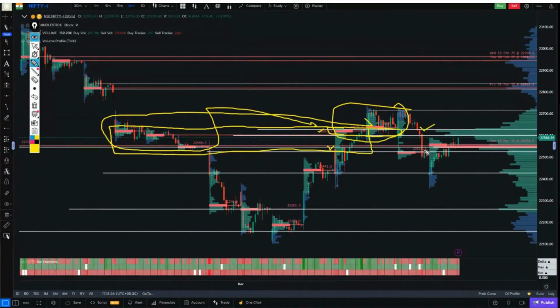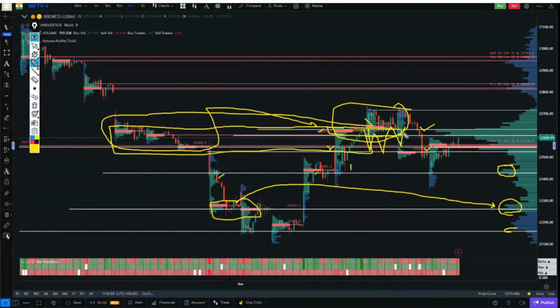So, a value area low was formed here. If a breakout came from this range, the next support zone we had was this, which was the POC zone, and there was also a volume node here. So, the combined volume profile gave us this confirmation. The same combination of these two POC zones was given by the volume profile here. So, we mark this, and we mark the latest ones.